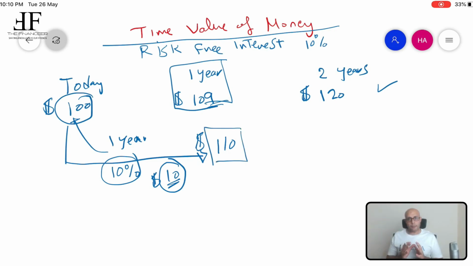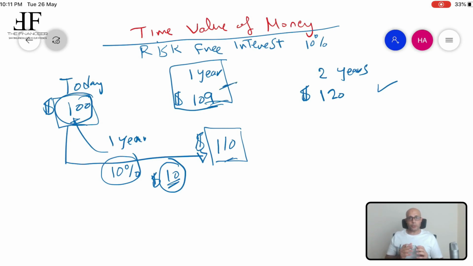Now let's compare the second option that you have here, which is $109, and the $110. If you invested your money in the bank, you are going to receive $110. It seems that investing your money in the bank for 1 year is much better than the second option of getting $109. It's better by $1. So you got an additional income in your account of $1 because you left your money to be invested in the bank. So definitely the option so far that you have to select is investing $100 in the bank, because it's much better than getting $109 after 1 year.